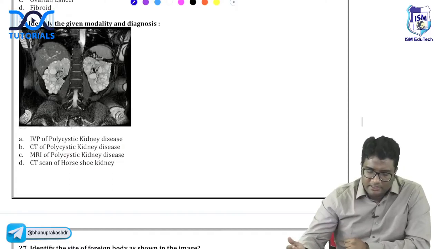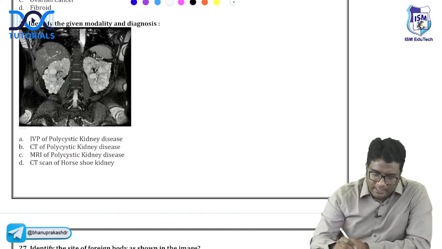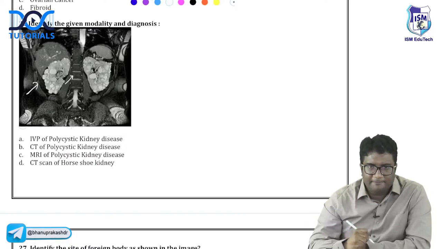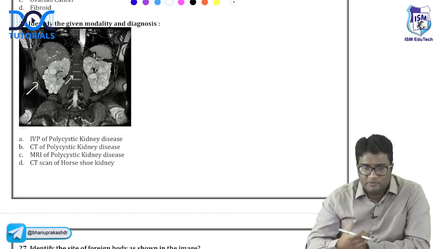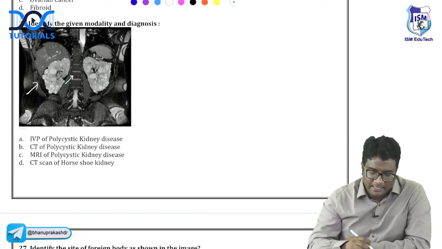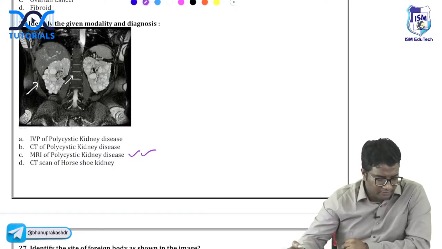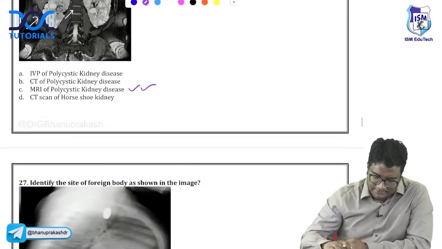Identify this image, guys. Identify this image on the modality. First of all, how are the vertebrae? White or black? The bones are black, so black means MRI. And this is showing the kidneys, showing polycystic kidney disease. This is MRI of polycystic kidney disease. Very good.